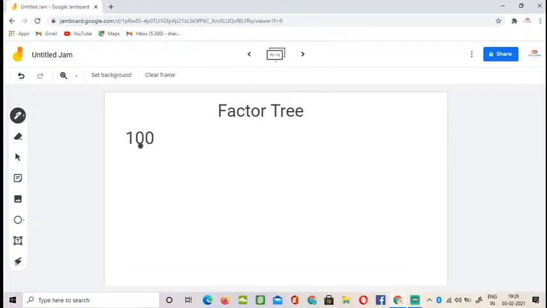So for this 100, you can do like 2 times 50. And 50 again you can do like 2 times 25. Okay. And 25 again 5 and another 5. Okay, this is the method for how you should do it in an easy way.